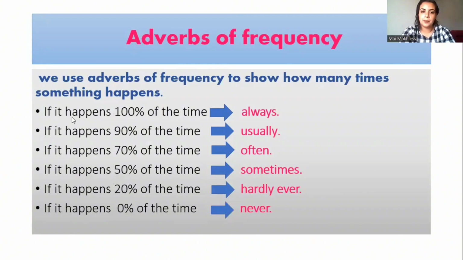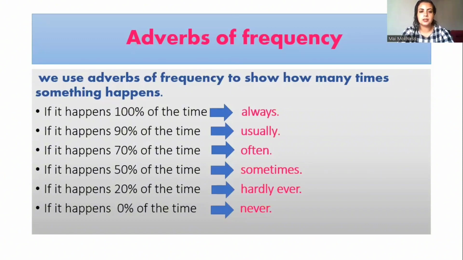So if it happens 100% of the time, we use always. If I do something and I do it all the time, every day, we use always. And if I do it most of the time, 90% of the time, I use the word usually. If it happens 70% of the time, we use often.